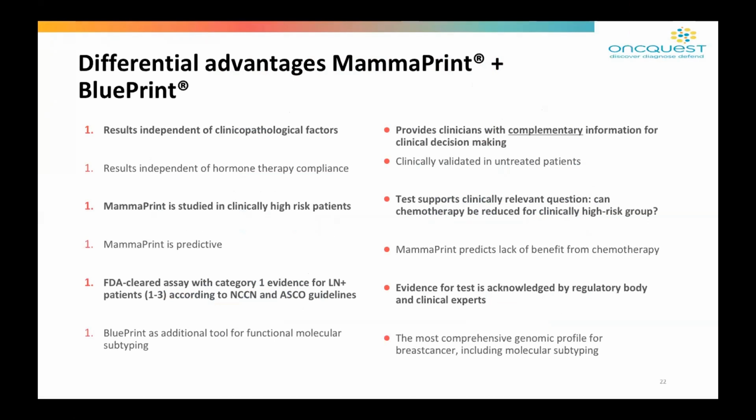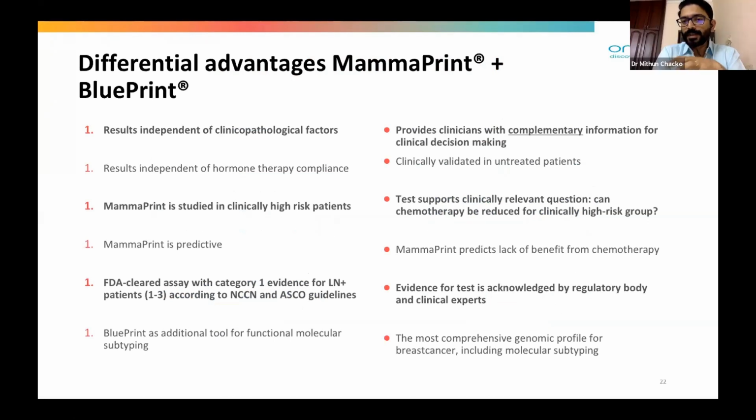Coming to the differential advantages of MammaPrint plus BluePrint. We have already discussed that it's a comprehensive genomic profiling. Its results are independent of the clinicopathologic factors. We have already discussed that MammaPrint is a 70 gene assay and does not include ER, PR, HER2, Ki67. The results are independent of hormone therapy compliance. MammaPrint is studied in clinically high-risk patients, and MammaPrint is predictive of the benefit of chemotherapy in the high-risk group. FDA cleared it with category 1 evidence for lymph node positive, 1 to 3 lymph node positive.